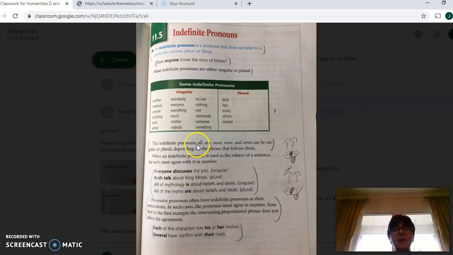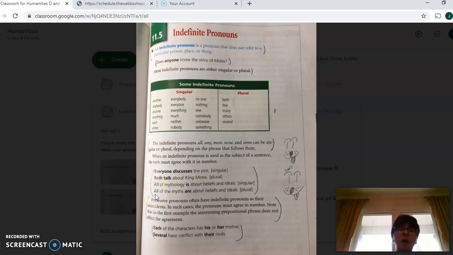Now let's go back up here. It says if the pronouns all, any, most, none, and some can either be singular or plural, it depends on the phrase that follows. So let's go back down. We have all. Now the phrase is "of mythology." That is singular, so therefore we need a singular verb.